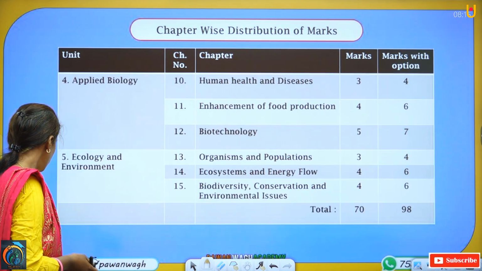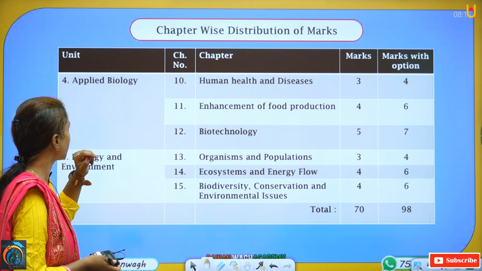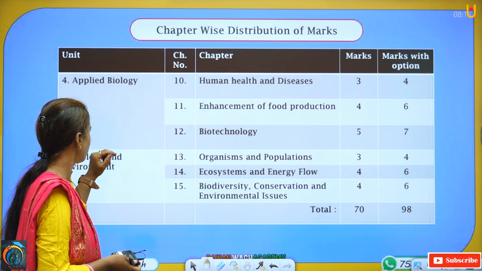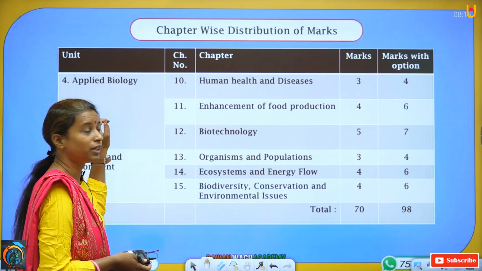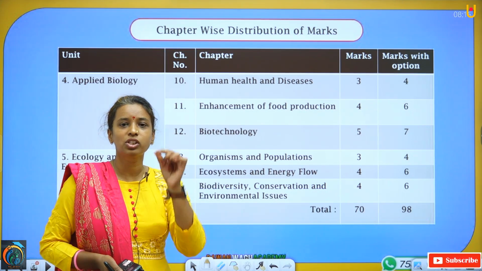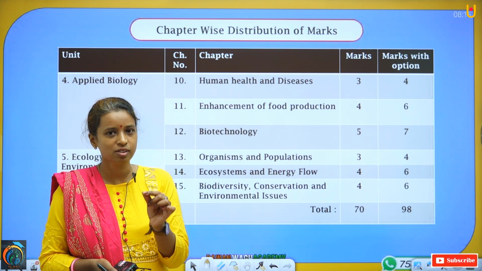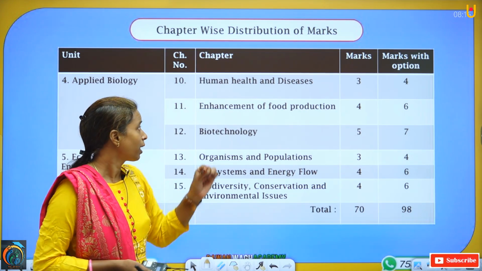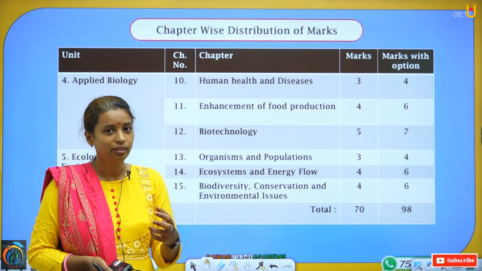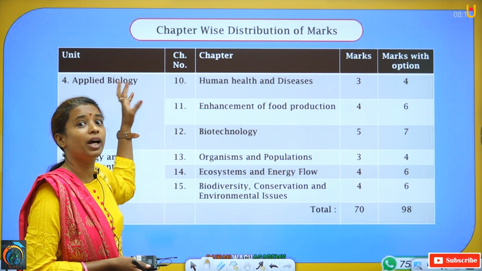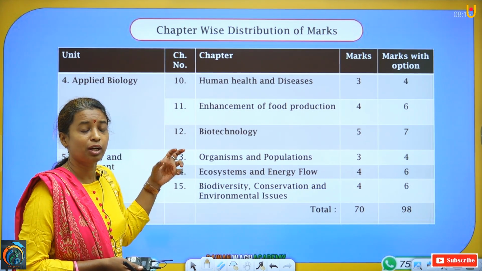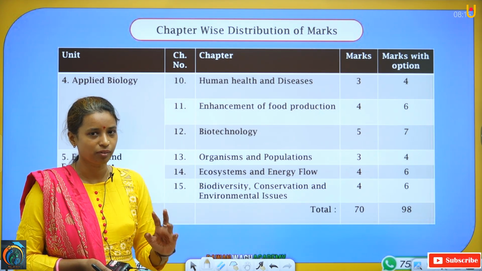Now, next unit. Just now I said there are 5 units. We have completed 3 units and now 2 units are remaining. Again, unit number 4, it is applied biology. Applied means what? Whatever things we are studying in the pure sciences, that thing we are going to apply in our day-to-day life. That's why we are saying it as applied biology. We are practicing those things in our day-to-day life.